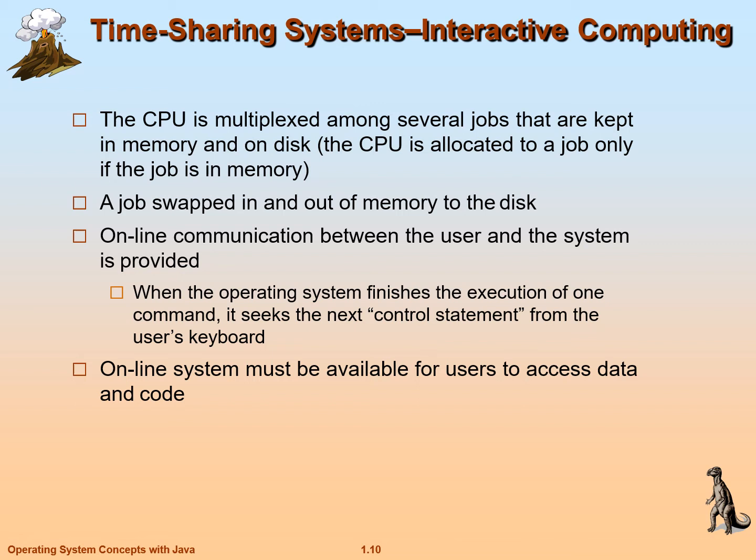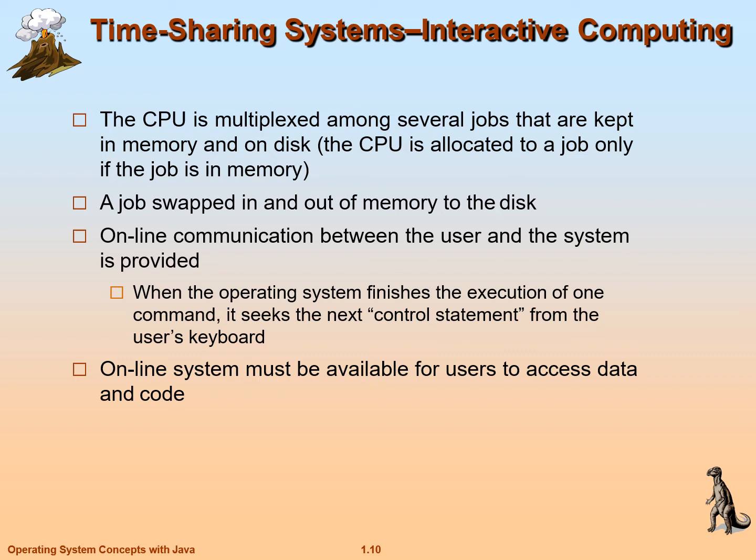That particular job has to be sent back to the disk. Whenever a new job is required that the CPU wants to execute, that job has to be loaded into the main memory. Next, we'll see online communication between the user and the system. Whenever a particular job wants input from the user, the operating system should provide access to get the data from the user, like a control statement from the keyboard. Whenever in program execution the program needs data through the keyboard, it should be able to get it.